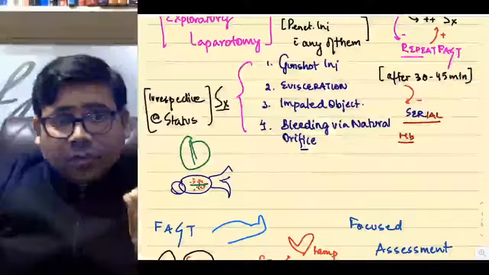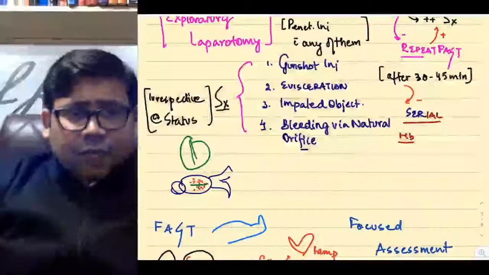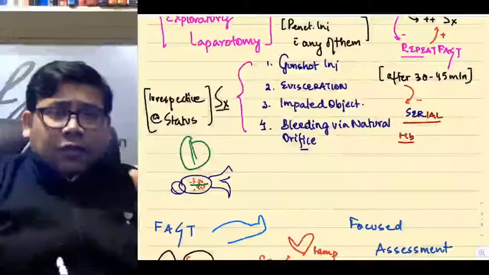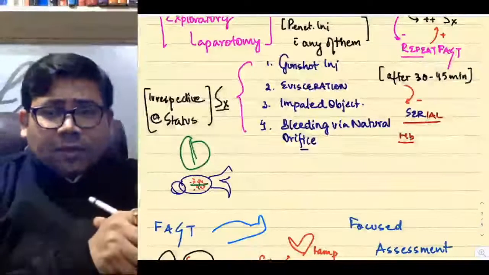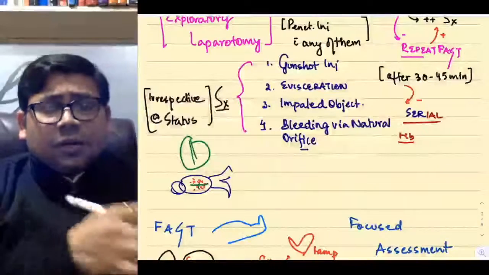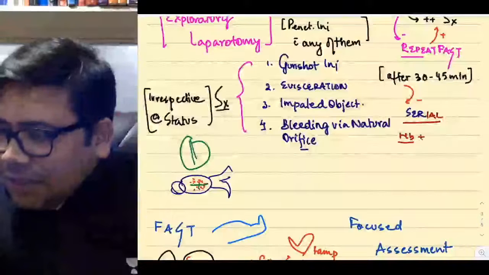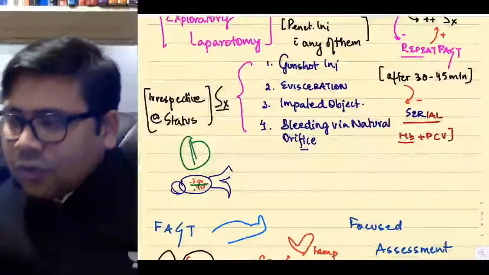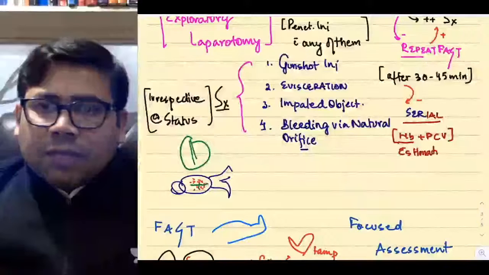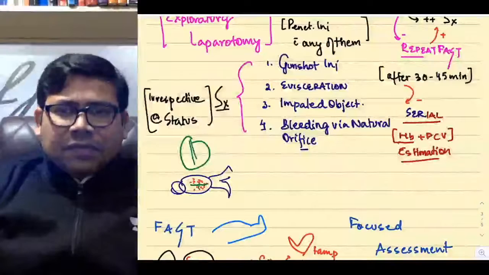But hemoglobin can often be deceptive because of hemoconcentration. The patient could have arrived with hemoglobin of 9 and then after 2 hours you see it's 13. So how has this happened? Black magic? Something ominous? No, this is hemoconcentration. Hemoglobin can cheat you, but students, PCV cannot cheat you. So hemoglobin plus PCV estimation.